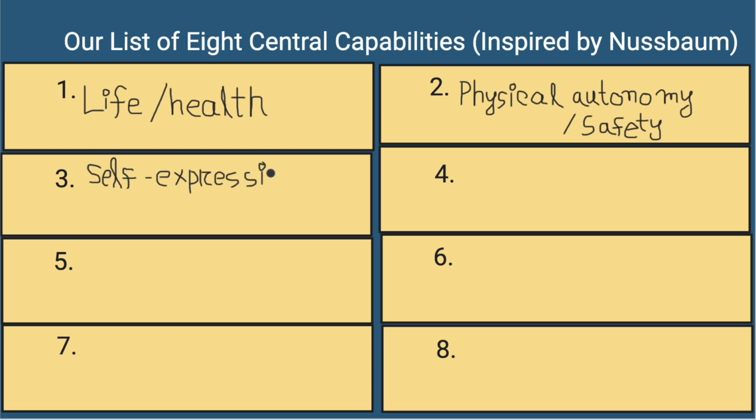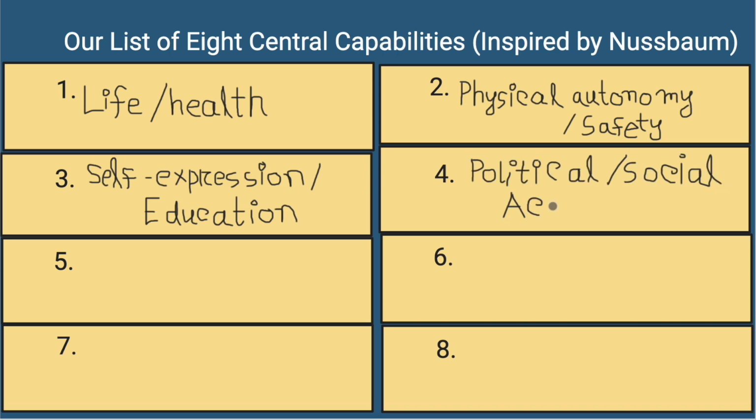Third, self-expression or education. Some ways to measure are literacy rates, school dropout rates, and even access to additional academic resources. Fourth, political or social access. Looking at voting rights, freedom of speech, representation of certain demographics in political spheres, and even populations of elderly people in nursing homes.